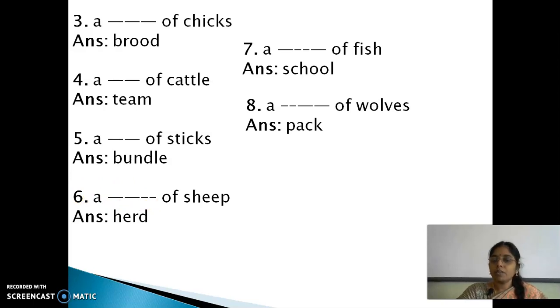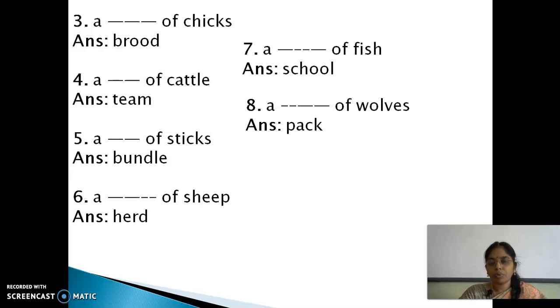I hope you are able to understand this. It is a very easy and simple exercise for you. But I want you to refer to more and more books and learn more collective nouns. A dash of soldiers, an army of soldiers. A dash of ants, a colony of ants. A dash of bees, a swarm of bees, as we call it for most insects.